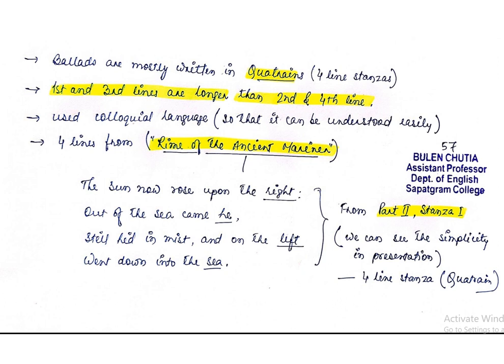Now the 4 lines of Rhyme of the Ancient Mariner is given here. You can just look at what is written here. The sun now rose up on the right, out of the sea came he, still hid in mist, and on the left went down into the sea. Now see, first line and third line are comparatively longer than second and fourth line. This is from part 2 of Rhyme of the Ancient Mariner by Coleridge. Okay, this is stanza 1 of this part.